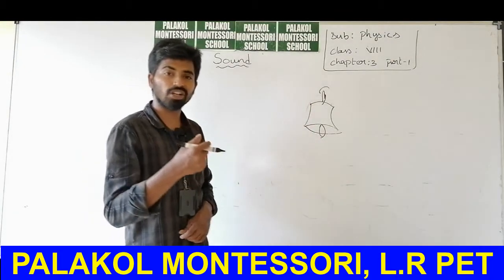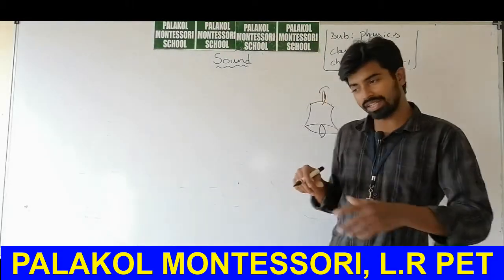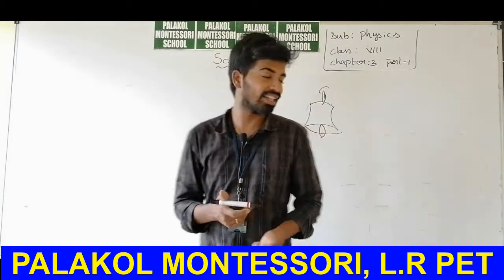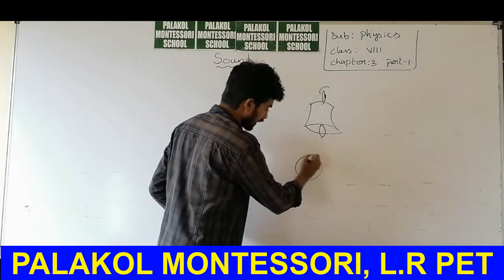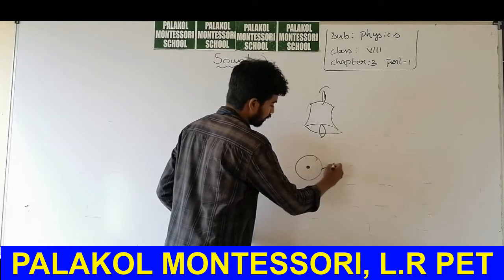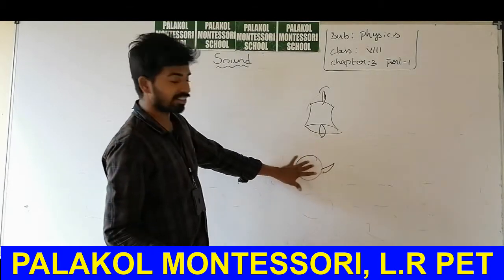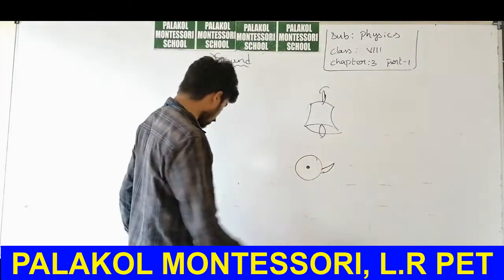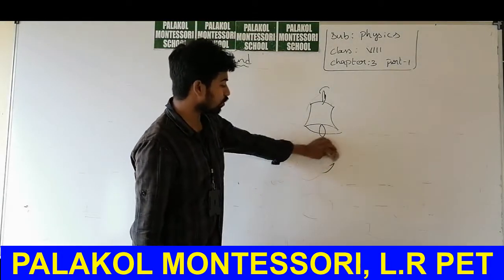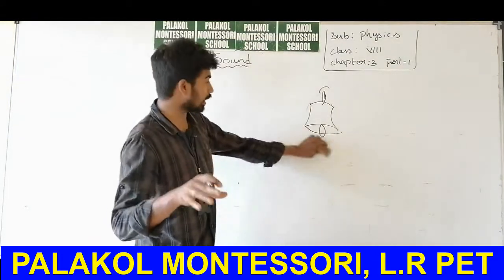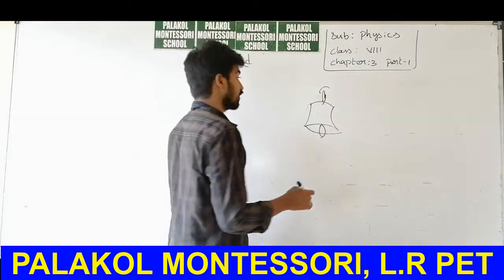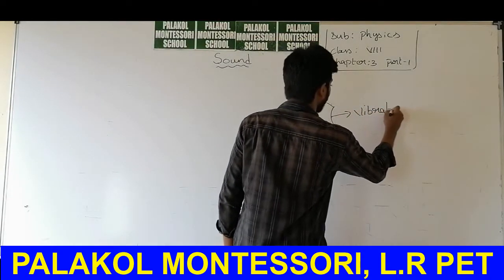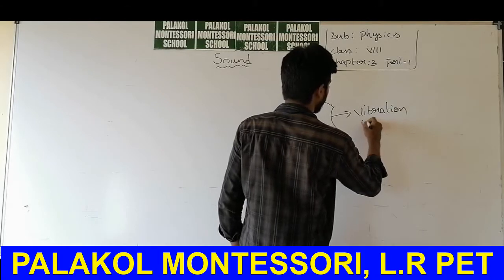For example, if you have a cycle, you can apply force on the cycle bell to make it ring, and while it is making sound, try to hold it. What will happen? You can observe some vibration in the body of the bell.